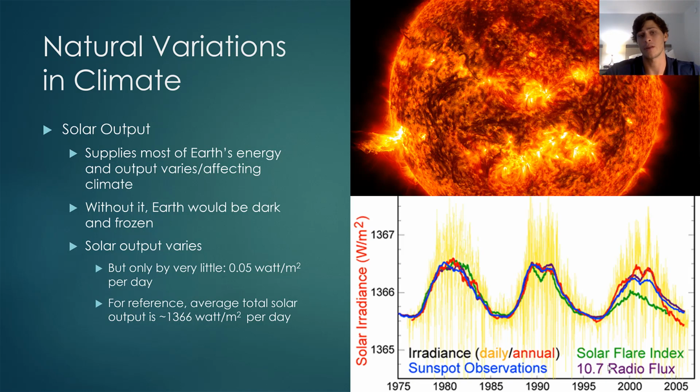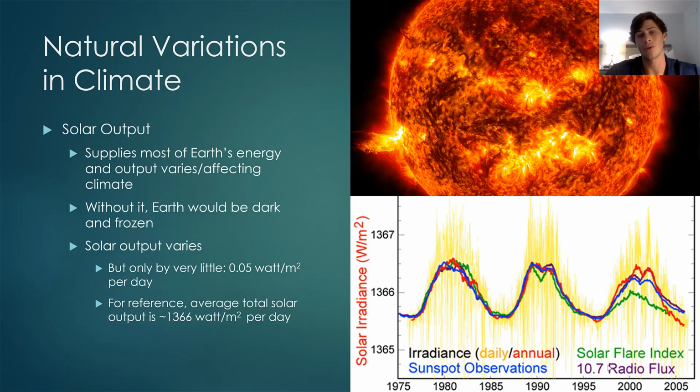However, solar output varies on about a scale of 5 years, in which it oscillates from high intensity to low intensity. As a result of this oscillation, many climate deniers like to say that the sun's intensity is what's driving observed climate, not the increase in greenhouse gas emissions. However, this solar output varies by only about 0.05 watts per square meter per day, and in contrast, the total average solar output is around 1,366 watts per square meter per day. So the actual fraction at which the solar output varies is infinitesimal and could not possibly be the driver behind climate change.